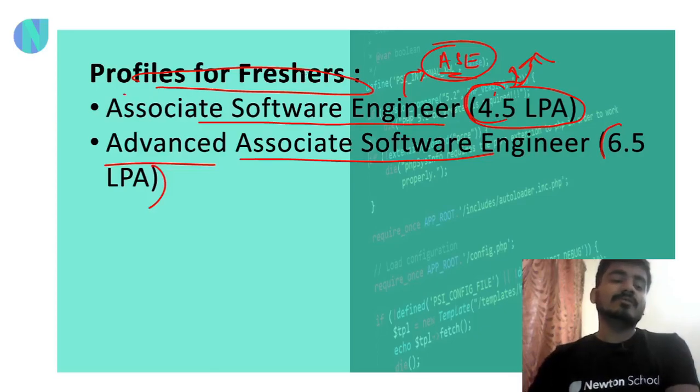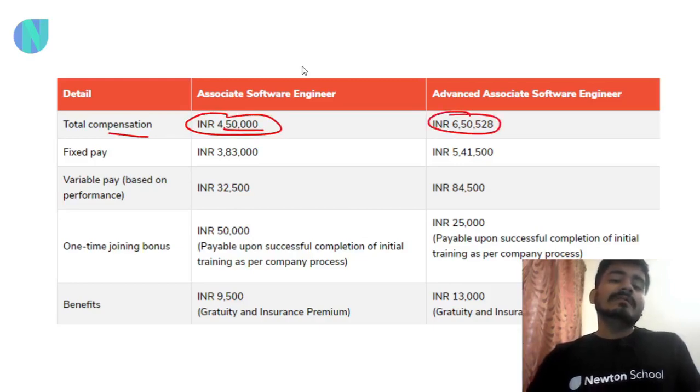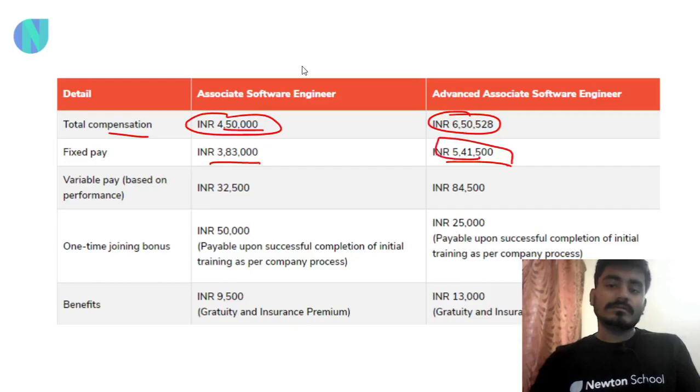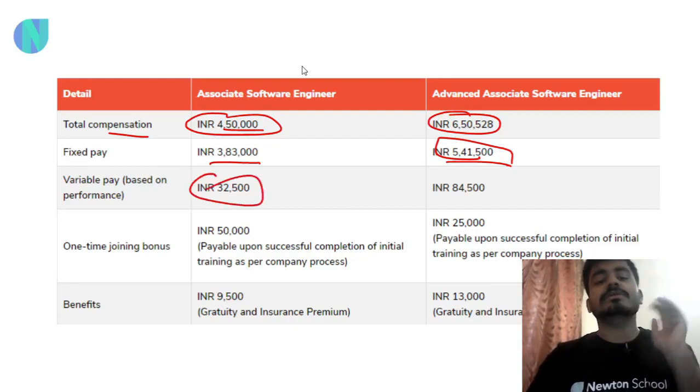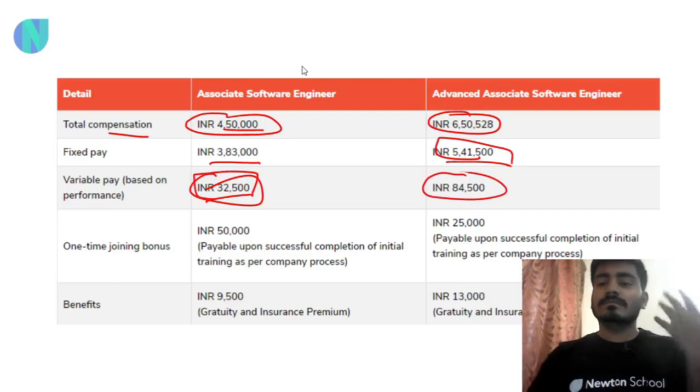Now let's discuss a little bit about variable and fixed pay. They have two profiles, ASE and advanced ASE. The total compensation for ASE is 4.5 and for advanced ASE is 6.5. Fixed pay is 3.83 for ASE and 5.41 for advanced ASE, in lakh obviously. Then there is variable pay based on your performance. If you perform well, they will pay you 32k in a 1 year period, and in the advanced ASE profile, they will pay you 84k variable.